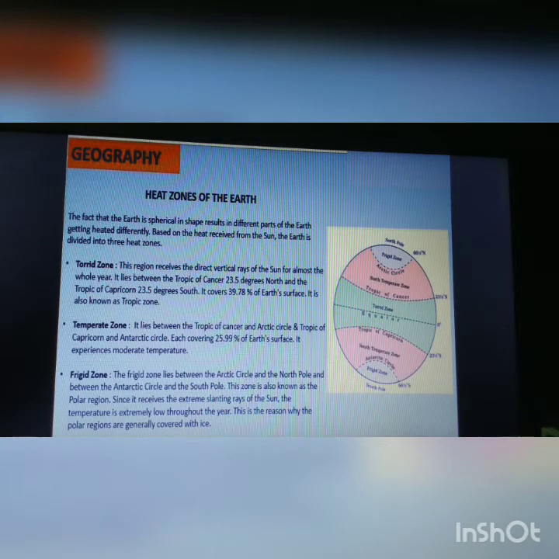Since it receives extremely slanting rays of the sun, the temperature is extremely low throughout the year. This is the reason why the polar regions are generally covered with ice. That is the reason why they don't get so much heat. That is also why the polar region remains cold, with 6 months of night and 6 months of light.